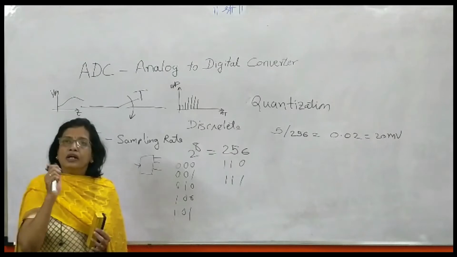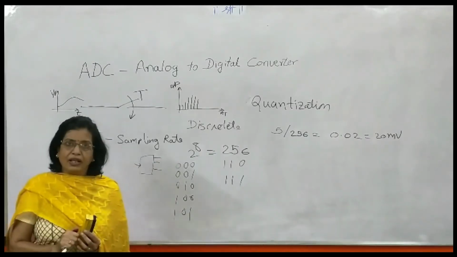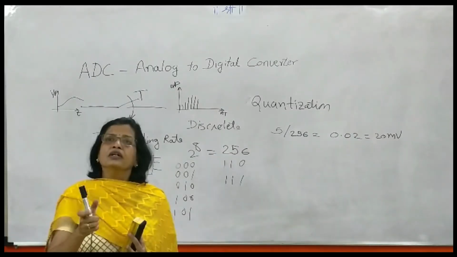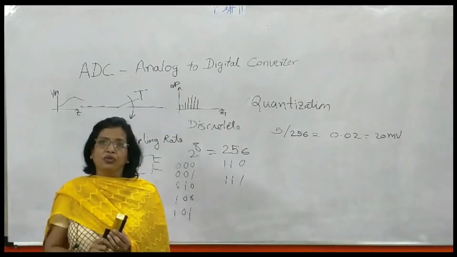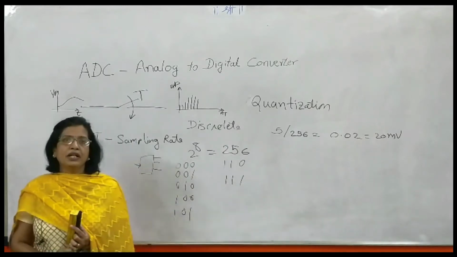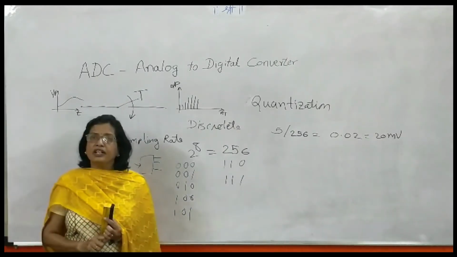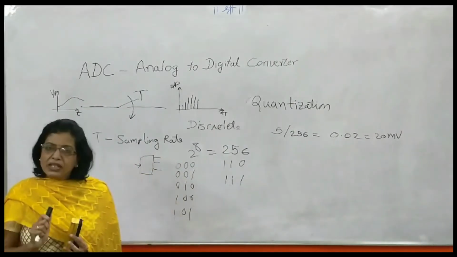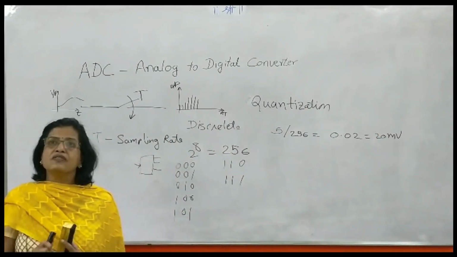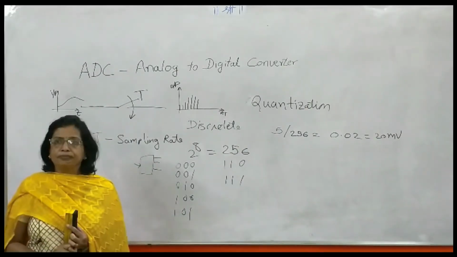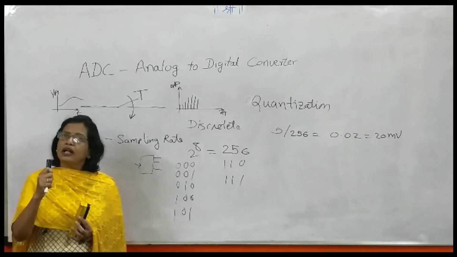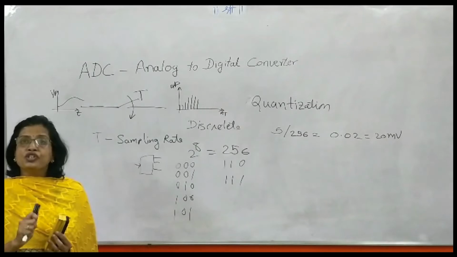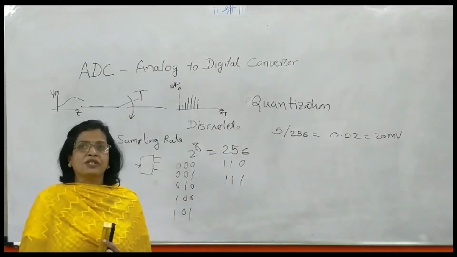As compared with the previous one, for a 3-bit ADC the smallest change the ADC can identify is 0.625 volt, whereas with an 8-bit ADC it is 20 millivolt. It means that its resolution is increased as well as its accuracy. On the same line, if there are 10 bits, then 2 raised to 10 means 1024 steps are possible.